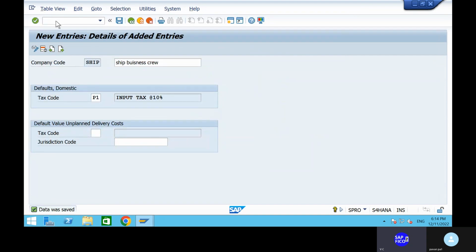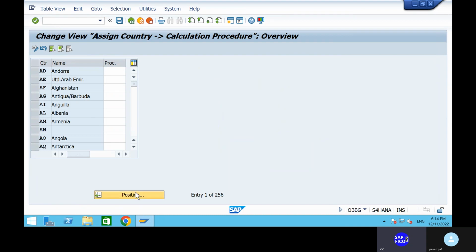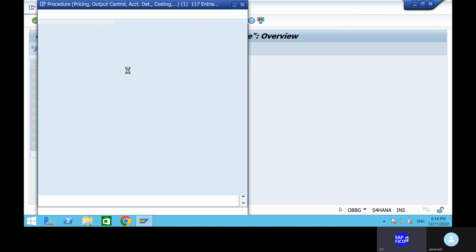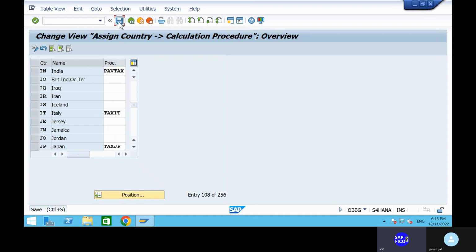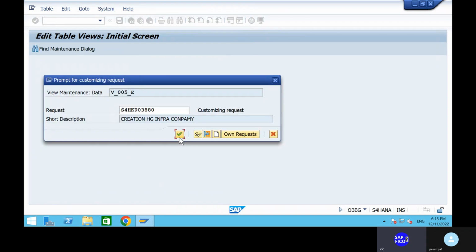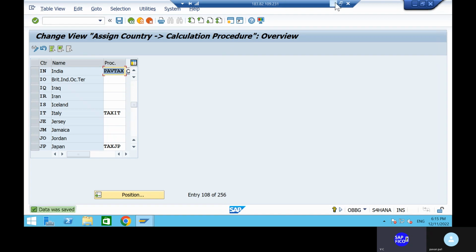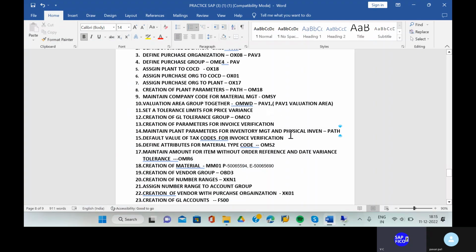So see, before we do all these configurations, if you want to calculate the taxes on the invoice receipts and all, you have to assign all these taxes. Okay, then only you are going to find them in the domestic tax codes for the particular FI integrations and all. That is the most important thing that we have right now. The next thing here is, all right, show me the next configuration. Go to the save button and save it. So show me the next configuration. Okay, set,